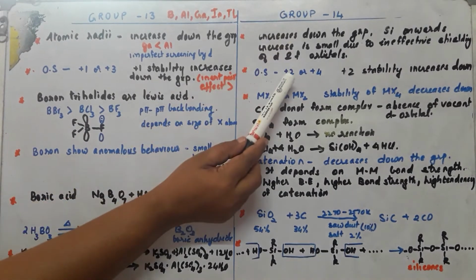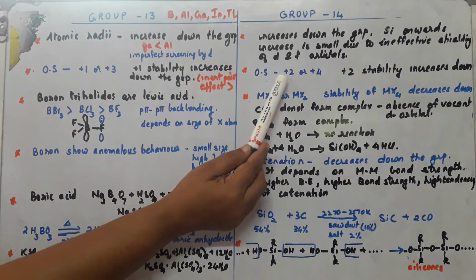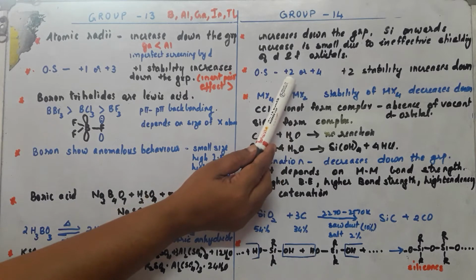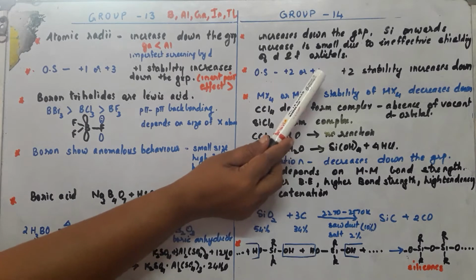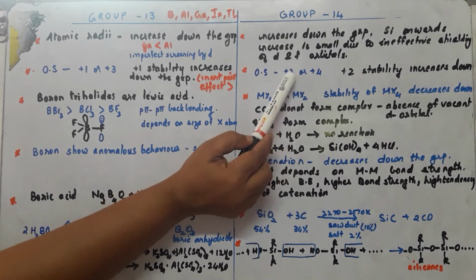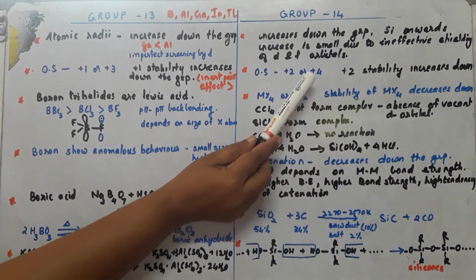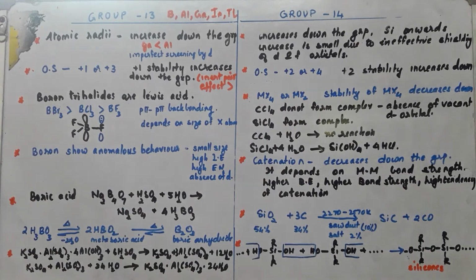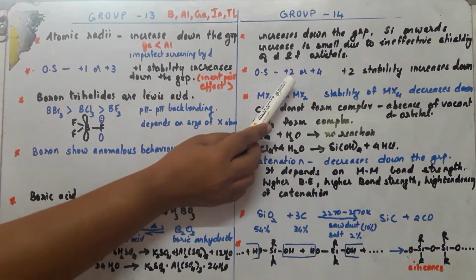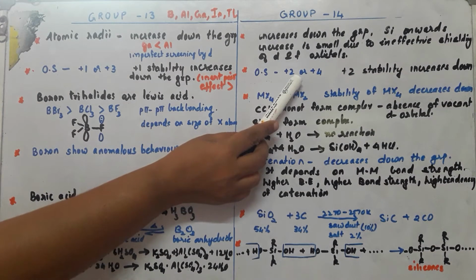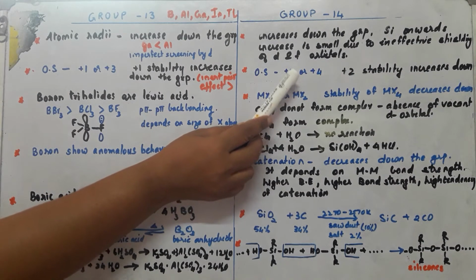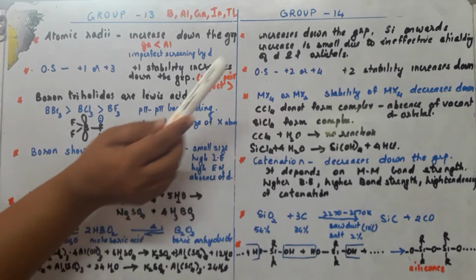Now coming to group 14, we see there are two types of oxidation state, +2 as well as +4. Among these two, the stability of +2 increases down the group. So coming down the group, the +2 oxidation state becomes more stable. Why is it increasing? Again, the reason is the inert pair effect, which becomes more prominent down the group.